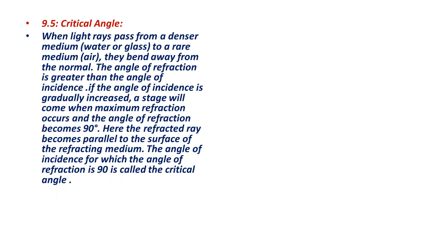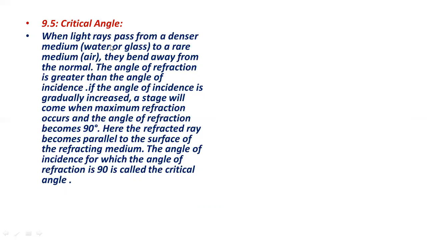What is critical angle? When light rays pass from a denser medium to a rare medium. Denser medium, I told you, is water or glass, to a rare medium, which is air. So when light passes from water or glass to air, what will happen? They bend away from the normal.